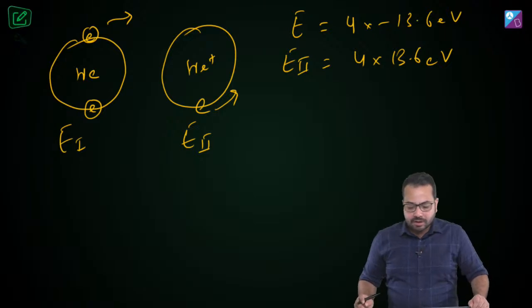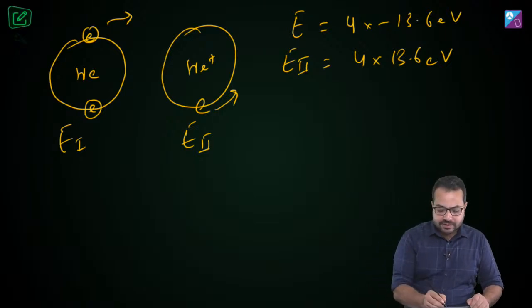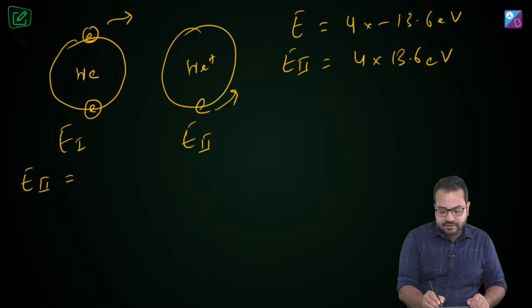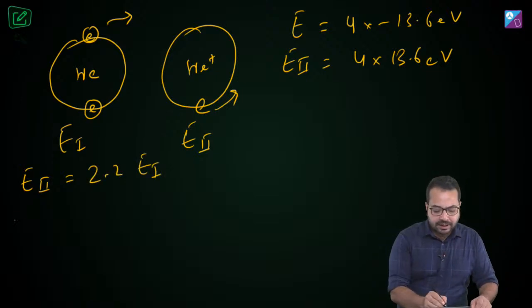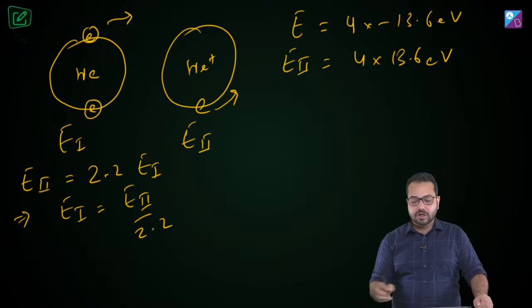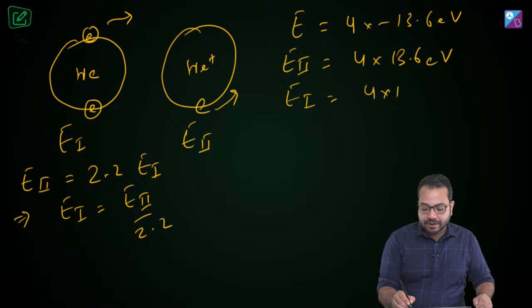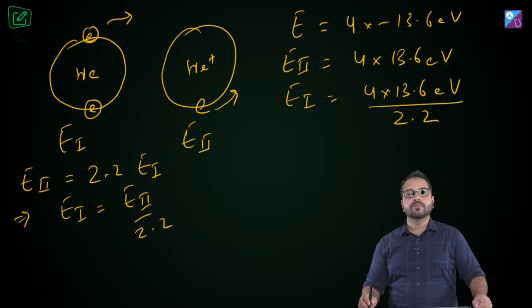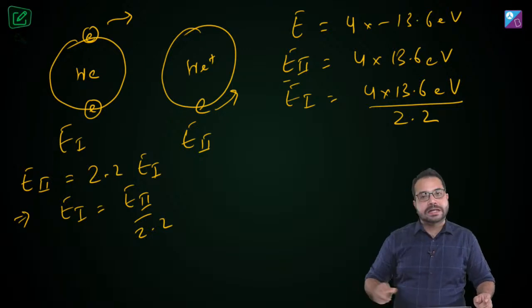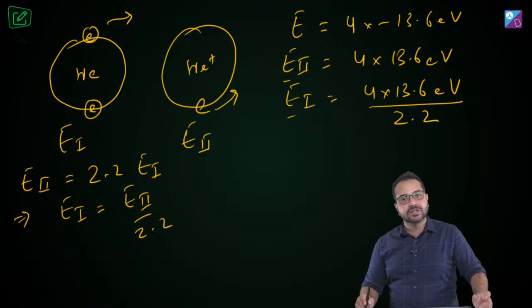Now what is also given to me is that E2 is 2.2 times E1. Do you agree? So from here what can I say? From here I can say that E1 is equal to E2 divided by 2.2. So from here I can find out what is E1 as well. So E1 is going to be 4 into 13.6 electron volt divided by 2.2. So I have found out E2 and I have found out E1 as well.